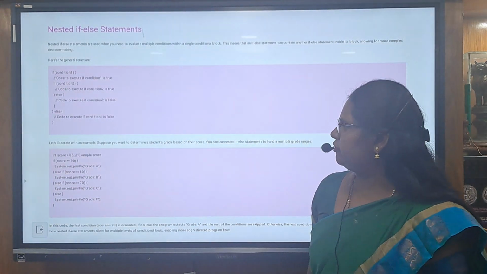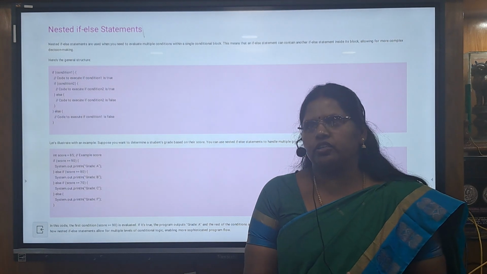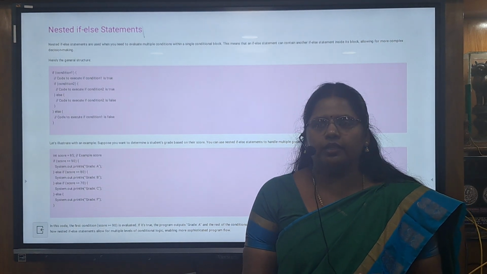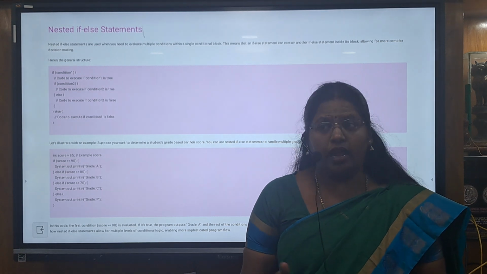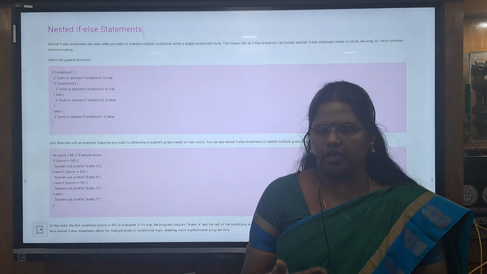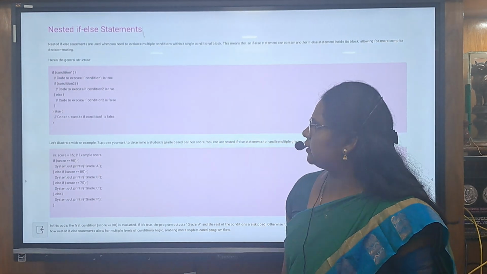And nested if. Nested if means a condition which can be executed in the true part of one condition. And if there is also another condition, it should be executed in the else part of the condition. A condition inside a condition is known as the nested if. And this is the syntax for that.